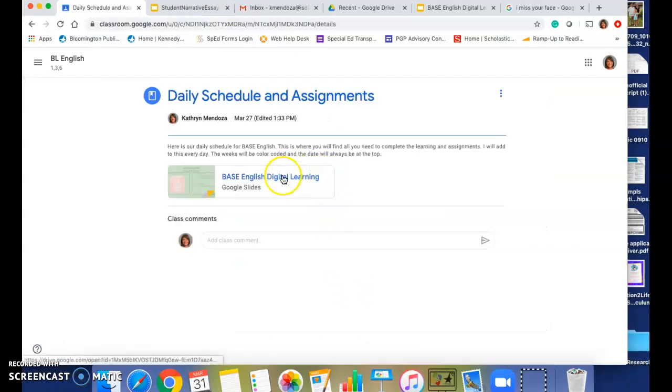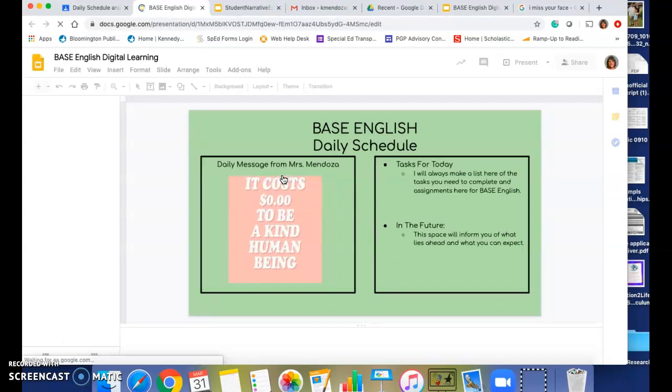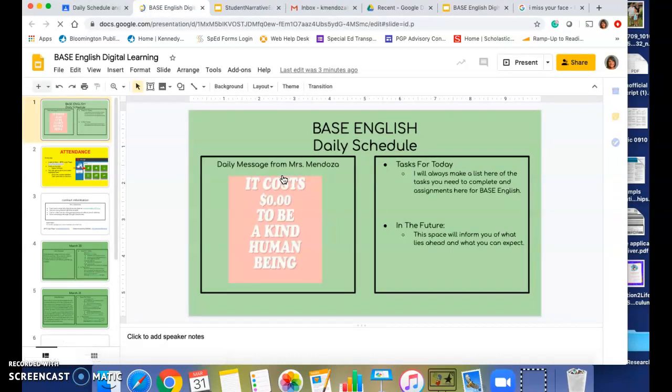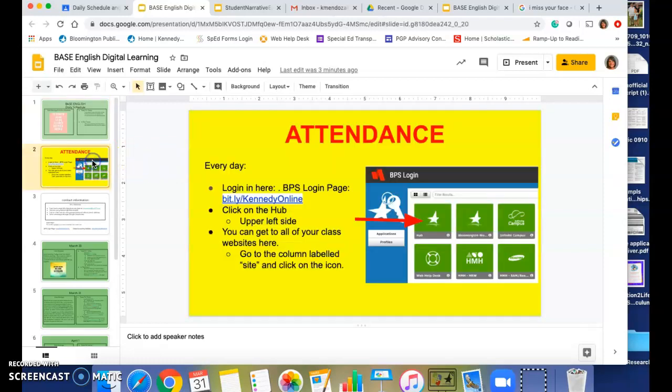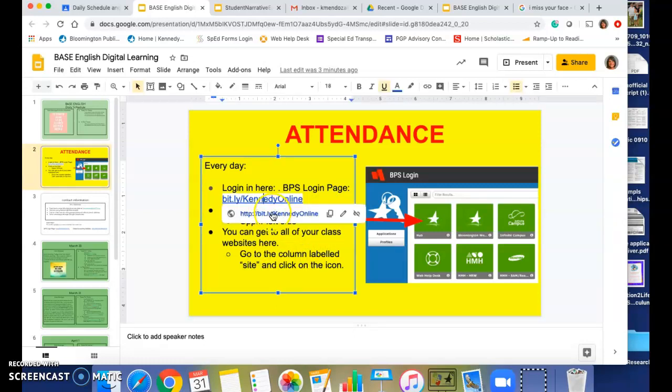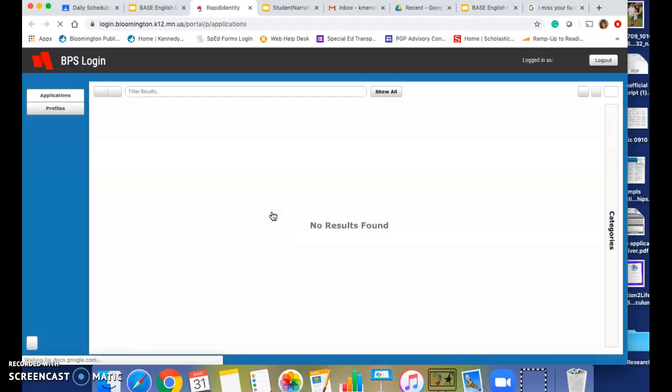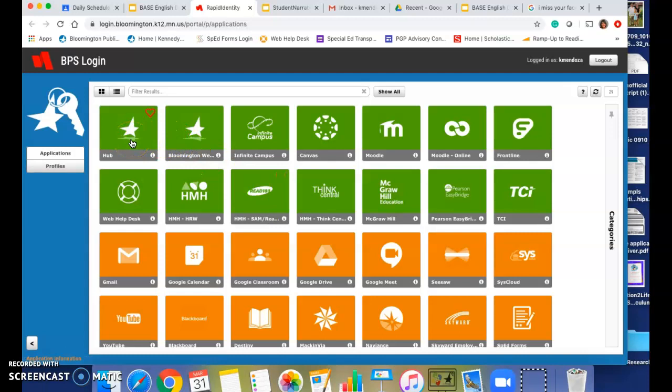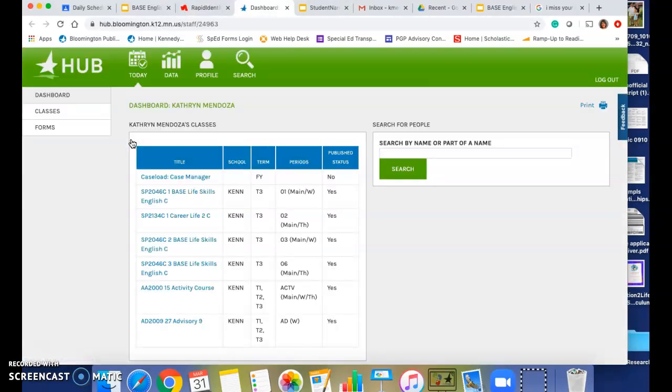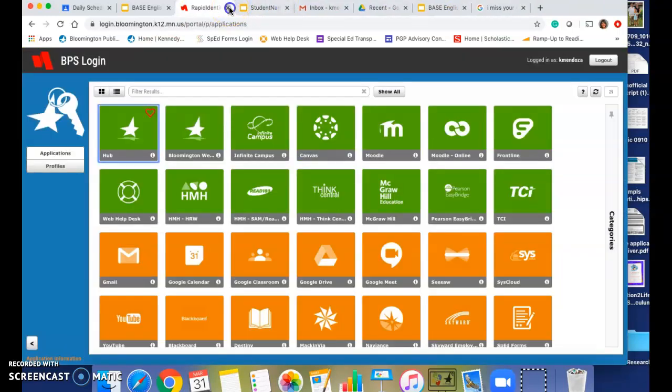It's our schedule. I'm going to click right here. On the left side is going to be a message from me. On the right side, it's going to be your jobs. You need to log into the Hub through the BPS login page. This is how your attendance is taken. If you click on this link, it will take you to the BPS page. You click on Hub, and voila, you are done. Then you can log right out. That's all you need to do for that.